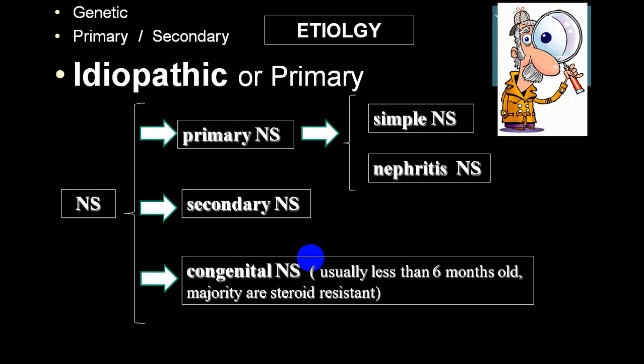And in primary nephrotic syndrome, we have two groups: simple nephrotic syndrome and nephritic nephrotic syndrome. While in secondary, it is usually due to damage to the kidney because of systemic disorders and other etiologies. And there is one group we call congenital nephrotic syndrome, which is usually seen in children less than 6 months old, and a good number of times it is steroid resistant.